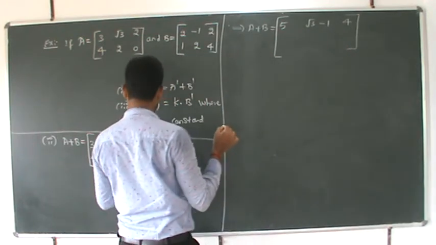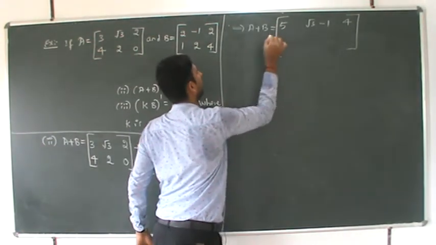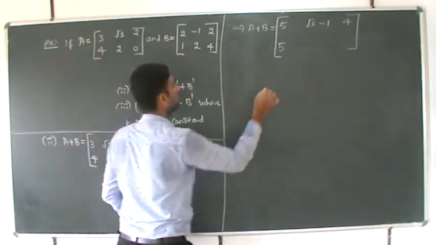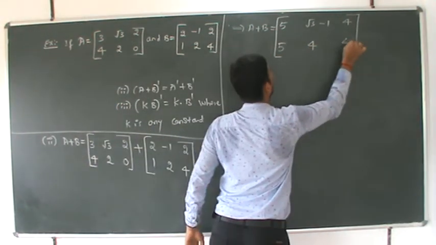After that 4 plus 1, which is nothing but 5, 2 plus 2 becomes 4, 0 plus 4 becomes 4.